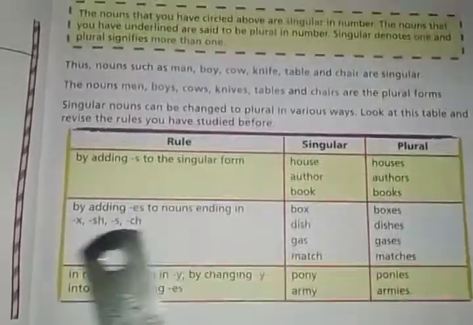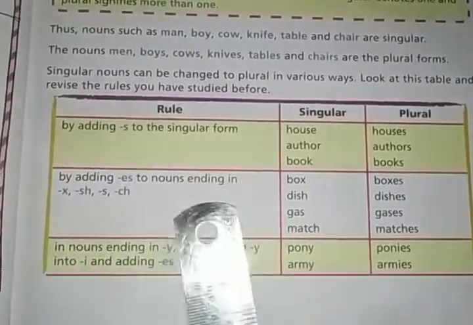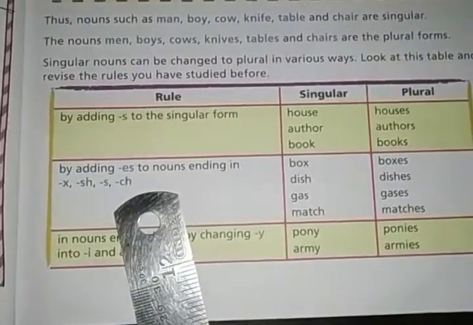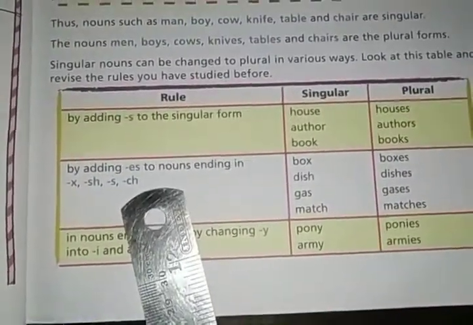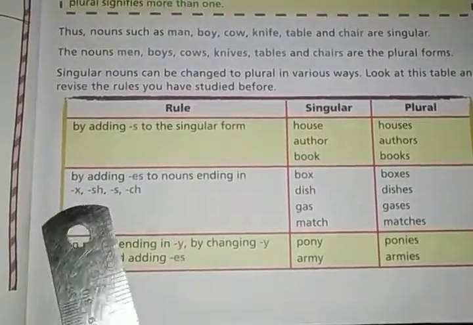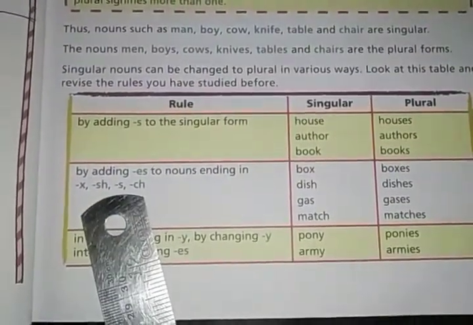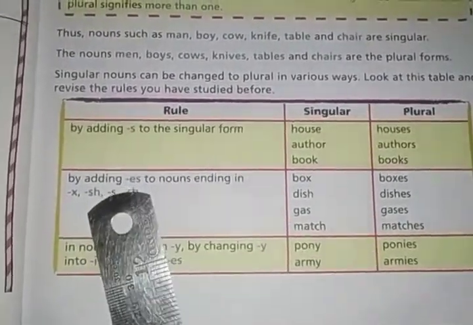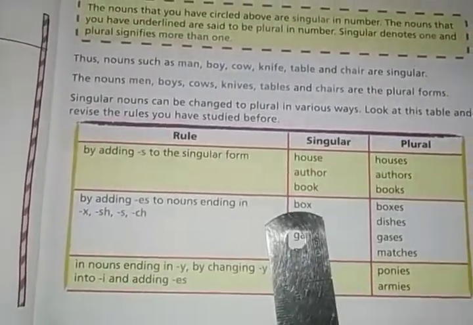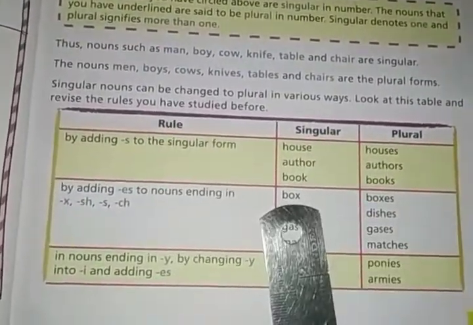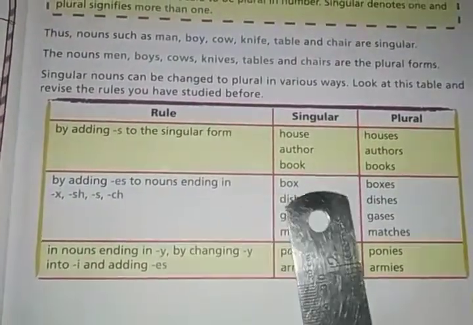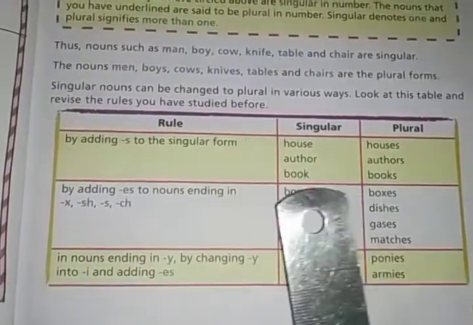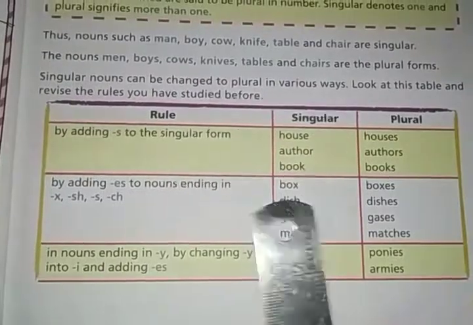Okay. Next one is by adding es to nouns ending in x, sh, s or ch. That means the nouns which end with x, sh, s and ch can be turned into plural form by adding es at the end of the word. Like box becomes boxes. Box is ending with x, no? When you add es to the word box, it becomes boxes, a plural noun. The singular noun is box and the plural noun is boxes.